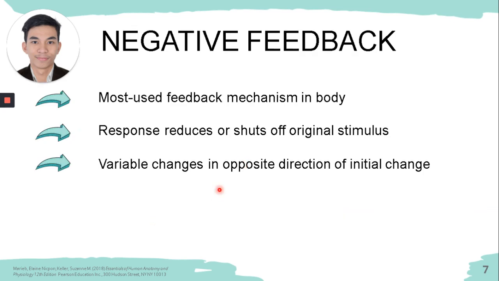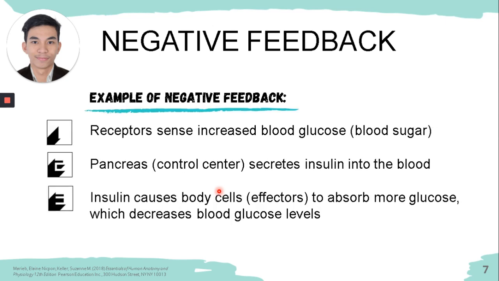Okay. Negative feedback or most homeostatic control mechanisms are negative feedback. In such system, the net effect of the response to the stimulus is to either shut off the original stimulus or reduce intensity. Okay? Basta parang bumaba yung kanyang intensity.